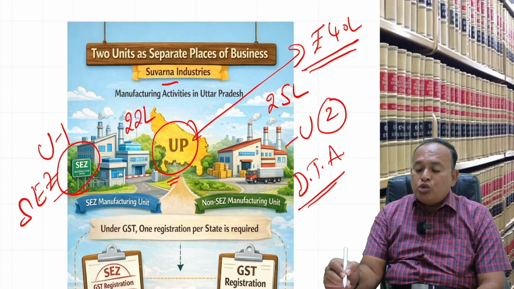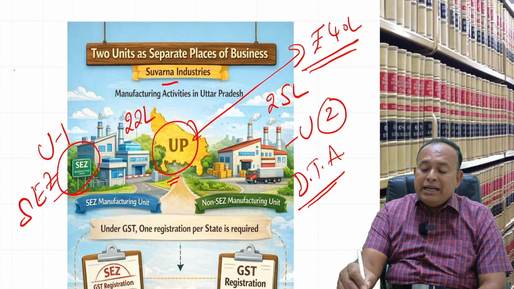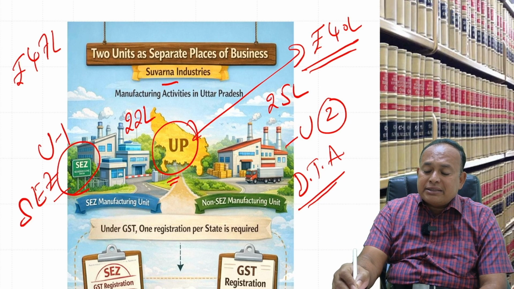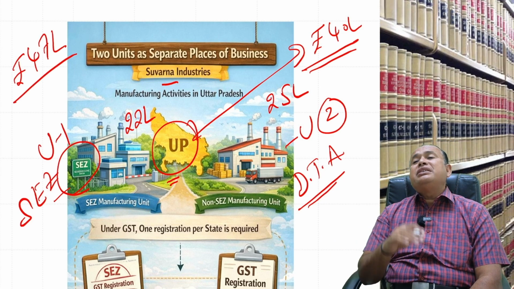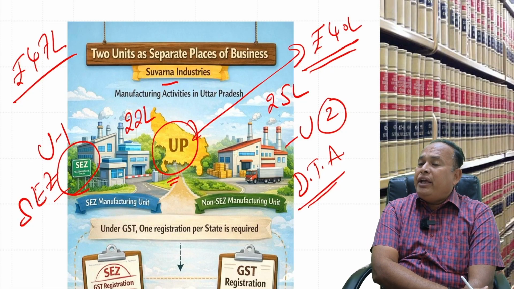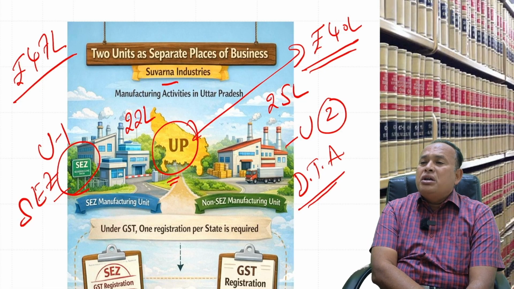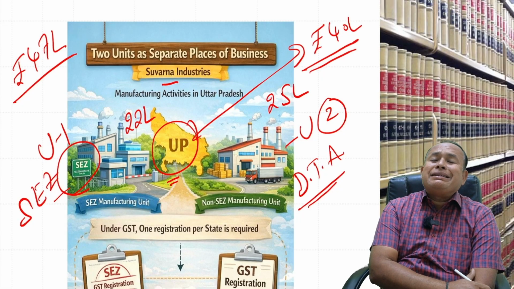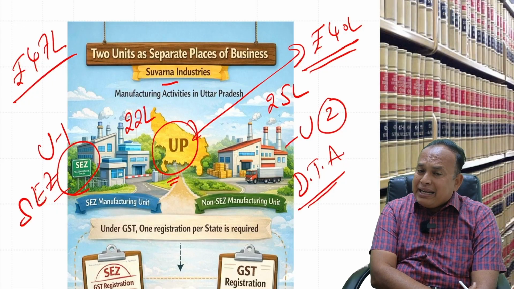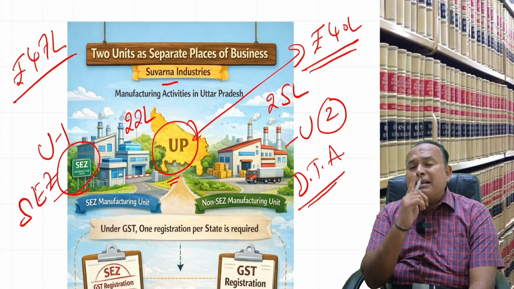Now here 22 plus 25 reaches 47 lakhs. Registration is mandatory. Now, if registration is mandatory, do we need separate registrations in the same state? Is it mandatory, or is a single registration sufficient?